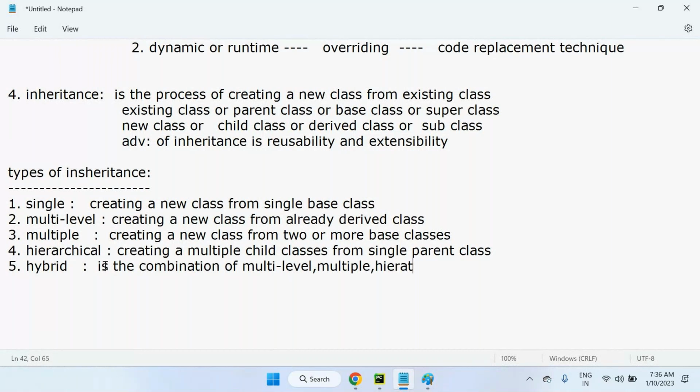Strictly remember, no single inheritance is involved here. Only a combination of multi-level, multiple, then hierarchical inheritance. These three combined is called hybrid inheritance.